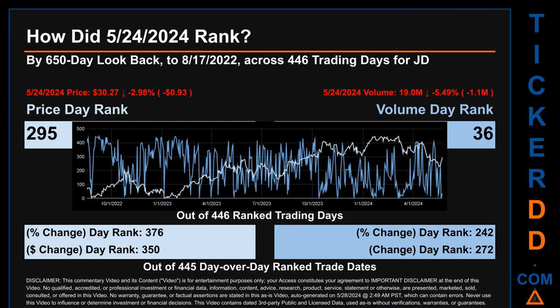The price's day-over-day percentage change, dropping minus 2.98% on May 24, 2024, had a day rank of 376 while its dollar difference of minus 93 cents had a rank of 350 when compared day over day across 445 trading days. Volume's percentage change and difference were ranked respectively at 242 and 272.